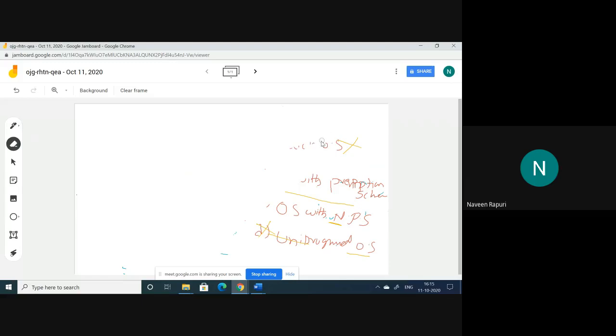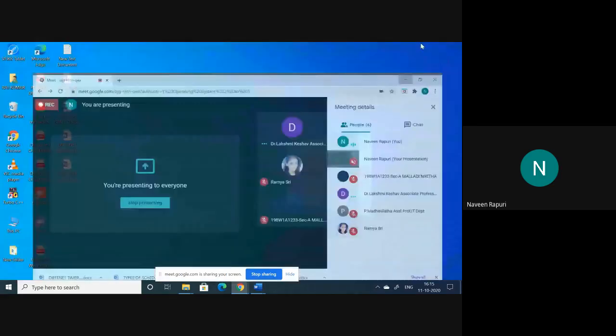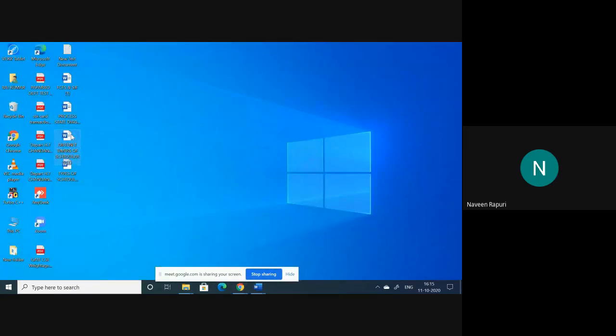Now I am going to discuss the different kinds of timers of the process state diagram or process scheduling. We have different times: arrival time, burst time, waiting time, turnaround time, and response time. Like this, we have different kinds of timers. I will share the topic and discuss the timers. After completion of this topic, we will go for problems.